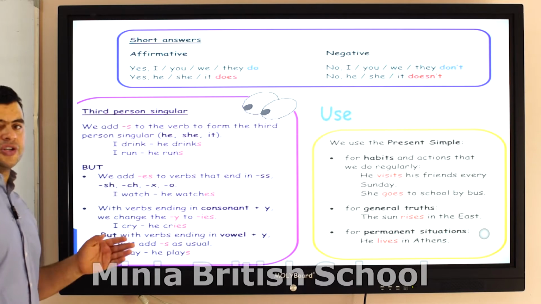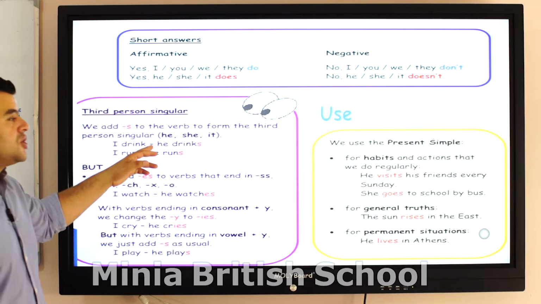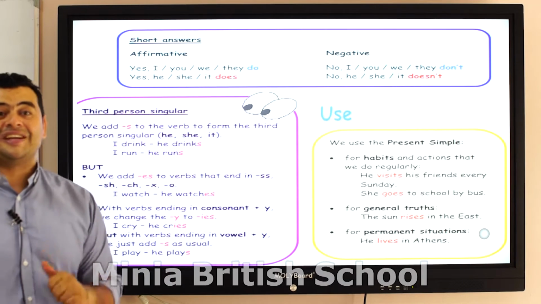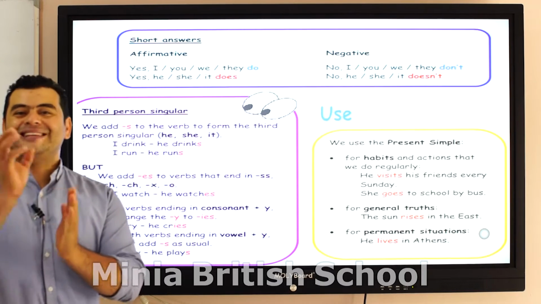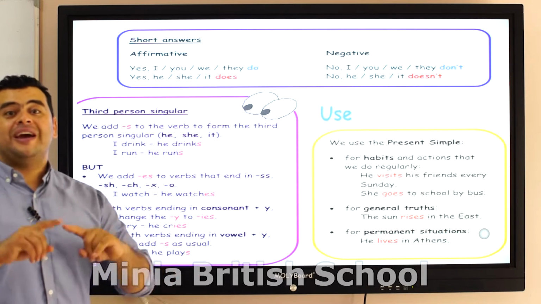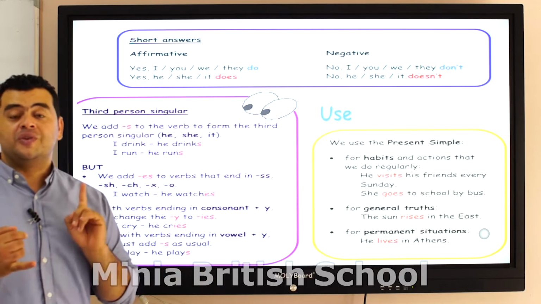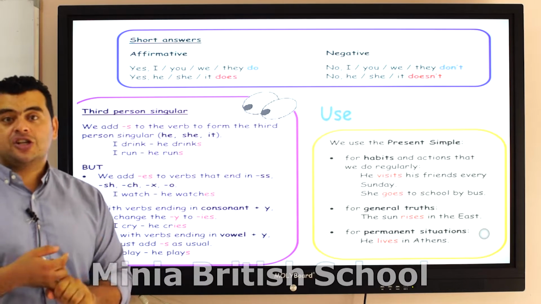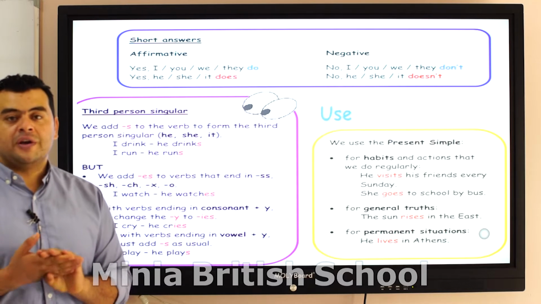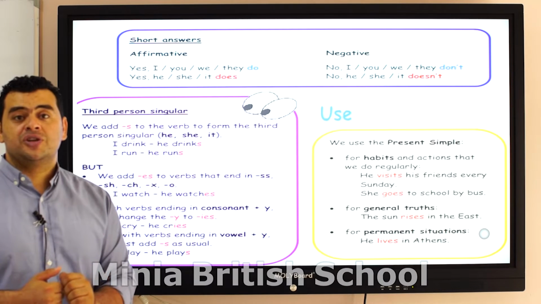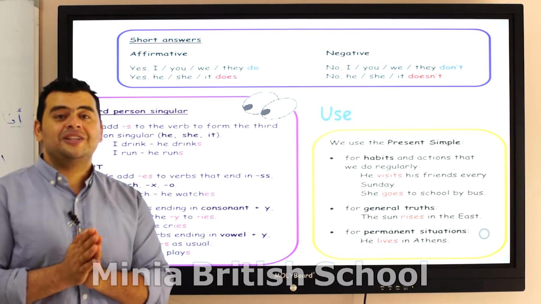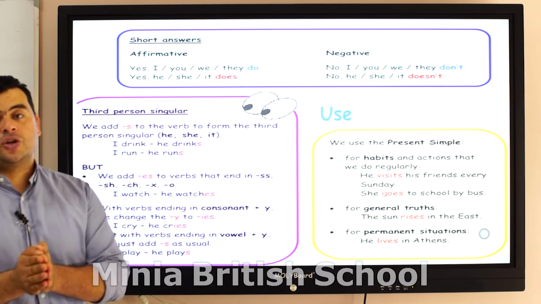With the third person, as I told you, we use the s with all verbs. But remember, you can also add es. You can also add es with he, she, and it, with some verbs that have endings with s, x, ch, sh, and o. So whenever you have these verbs and you want to use them with he, she, and it, add es.